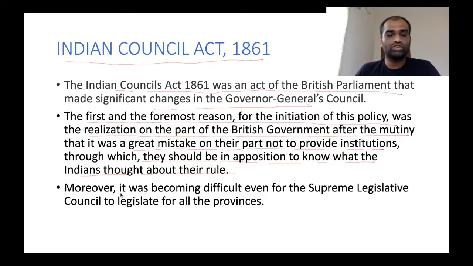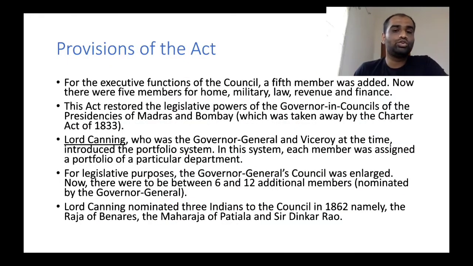Now, moreover, it was also becoming increasingly difficult for the Supreme Legislative Council to legislate for all provinces. As I mentioned before, the Governor General of Bengal has to legislate for all of India. The Governor General had two types of bodies, the Executive Council as well as the Legislative Council. The job of the Legislative Council was becoming increasingly difficult for passing laws for all of India as well as provinces. So, to rectify all those problems, a number of provisions were given in this act. Now, what are all the provisions in this act?